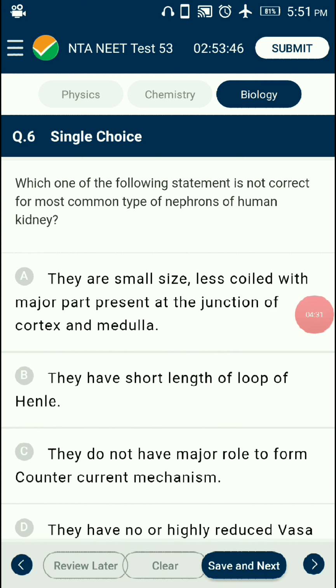Question number 6. Which one of the following statements is not correct for the most common type of nephrons of human kidney? Human kidney has about 85% cortical nephrons and about 15% juxtamedullary nephrons. The cortical nephrons are highly coiled structures with major parts present in the cortex region. Juxtamedullary nephrons have a long loop of Henle which runs deep in the medulla, well developed vasa recta and are mainly activated during a shortage of water. So the answer is option A. They are small in size, less coiled with major part present at the junction of cortex and medulla. So that is the incorrect statement.